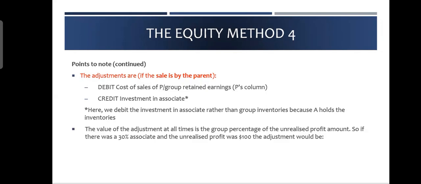The value of the adjustment at all times is the group percentage, whether 20% or 30%, of the unrealized profit amount. Sorry, I ignored one thing to mention here: this was sold for 150, so the unrealized profit is 50. You should not be adjusting for 50. You should multiply it by the group percentage. Let's suppose you hold 20%, so you make the adjustment not for $50 but for 20%, which is $10. In the first transaction, when the associate was selling, every time you will make the adjustment for $10, because this is the group share. Total unrealized profit is 50, but out of 50, what belongs to the parent is 10. So this is all about associate.